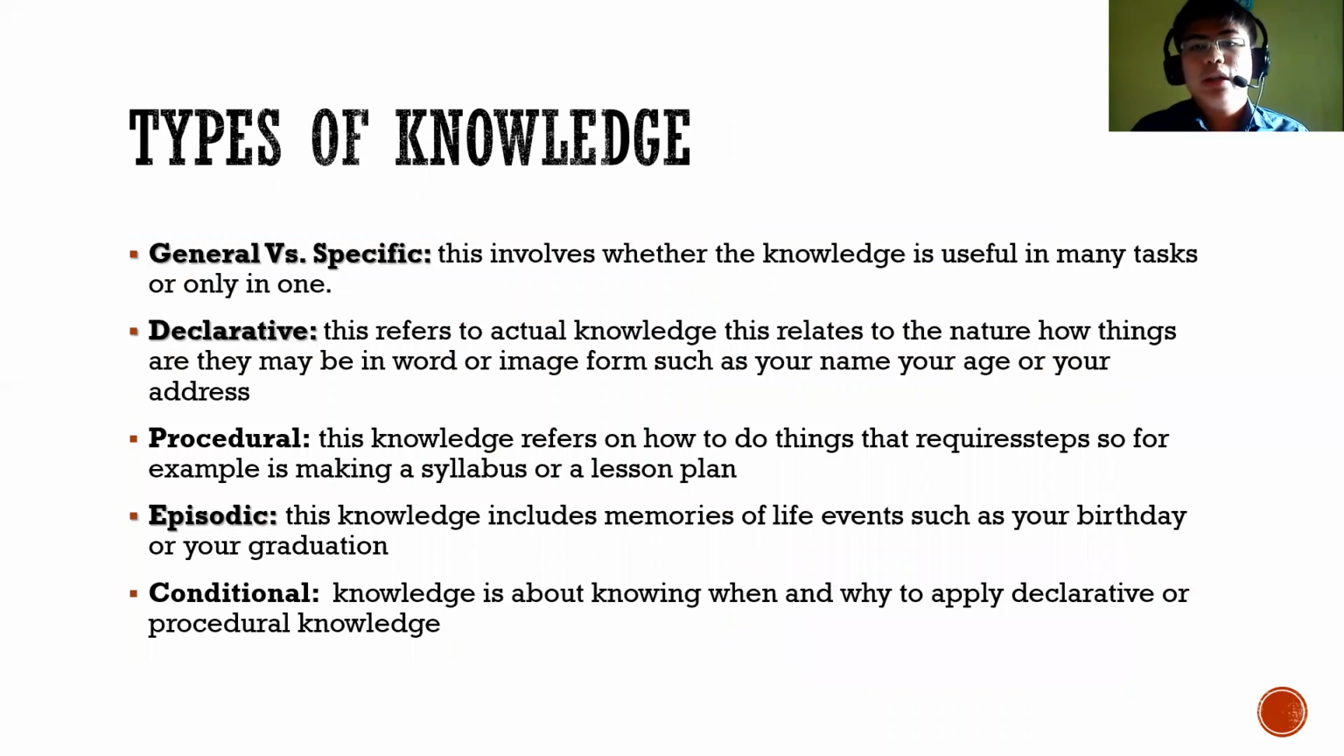So the types of knowledge, like what I said a while ago: general versus specific. This involves whether the knowledge is useful in many tasks or only in one specific task.